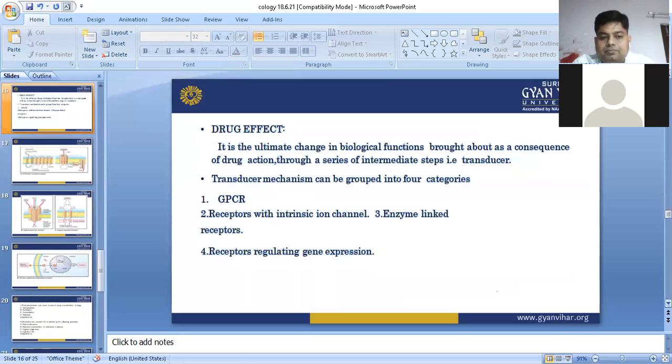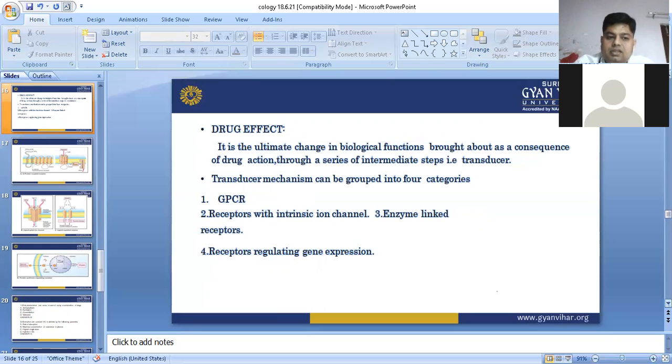Now, next one, drug effect. What is drug effect? It is the ultimate change in biological function brought about as a consequence of drug action through a series of intermediary steps, that is the transducer. Transducer mechanisms can be grouped into four categories: G protein coupled receptors, receptors with intrinsic ion channel, enzyme linked receptors, and receptors regulating gene expression. So drug action depends upon all these four types of receptors.